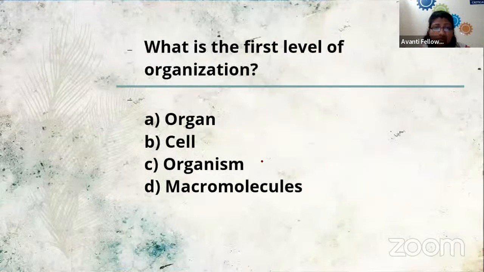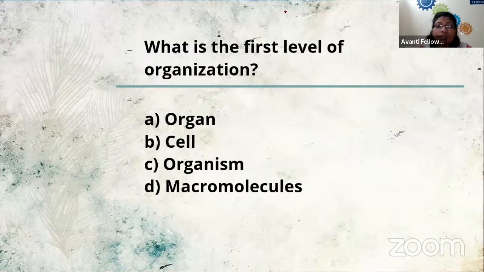Now, the first question is, what is the first level of organization? You have to give your answer through this poll. Your options are A, organ, B, cell, C, organism, and D, macromolecules. So what is the first level of organization?